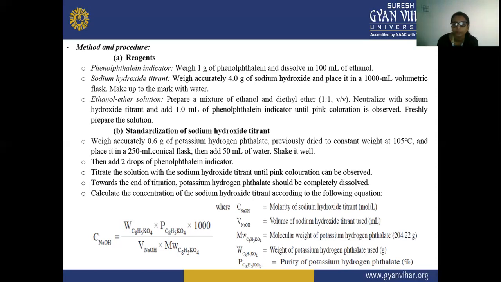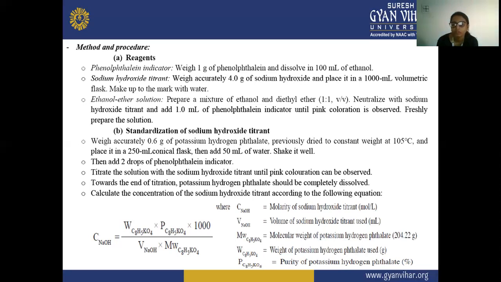That means if we are taking 1 ml of ethanol, then we have to take 1 ml of diethyl ether. If we are taking 100 ml of ethanol, then we also take 100 ml of diethyl ether.